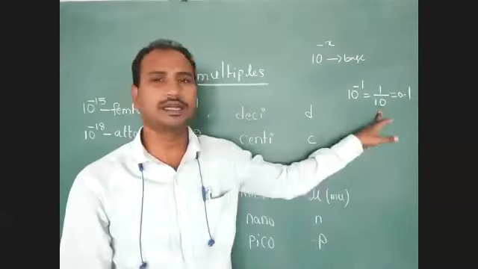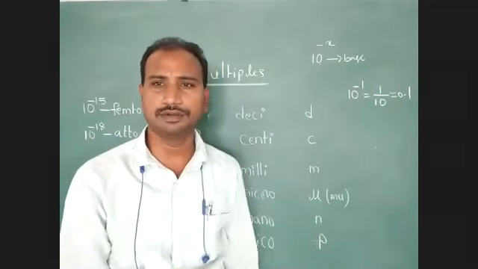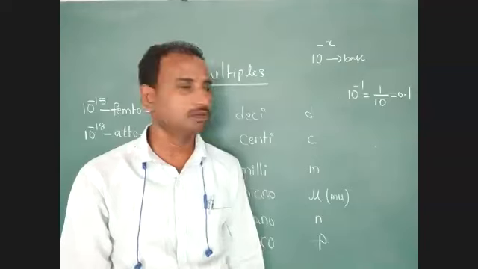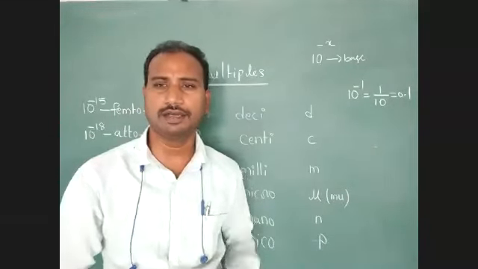During calculation time, you have to use the value 1 by 10 or 0.1 for finding the answers.